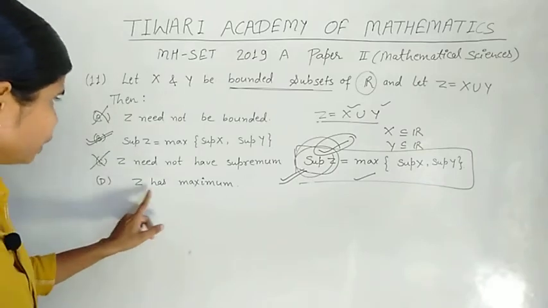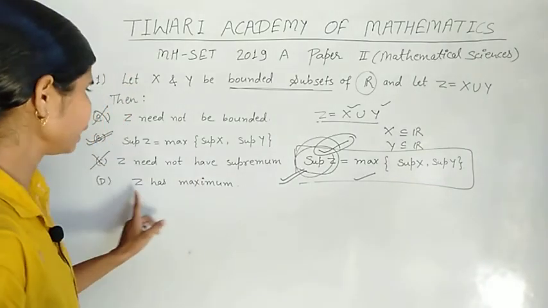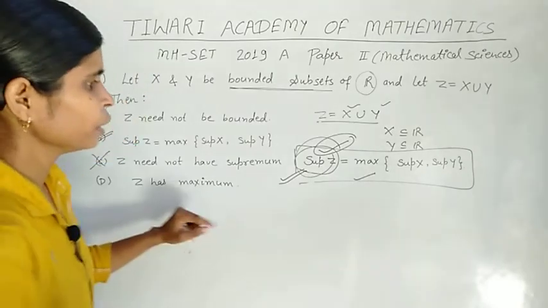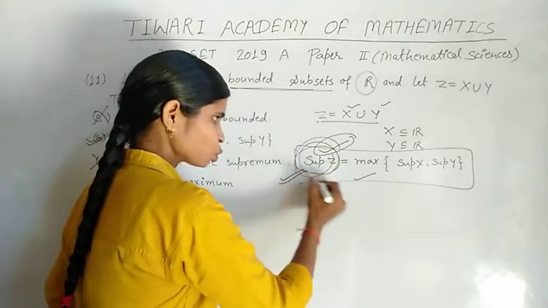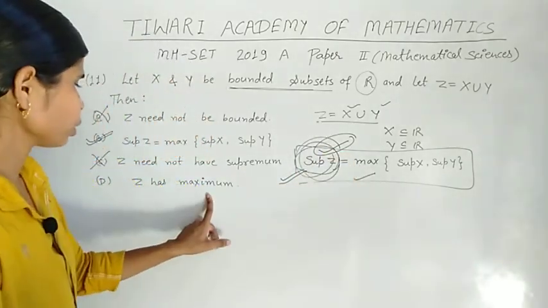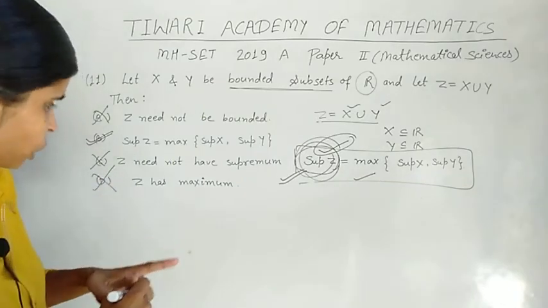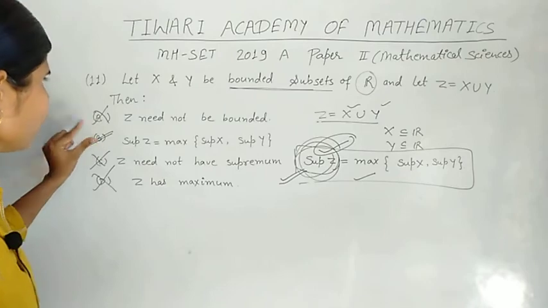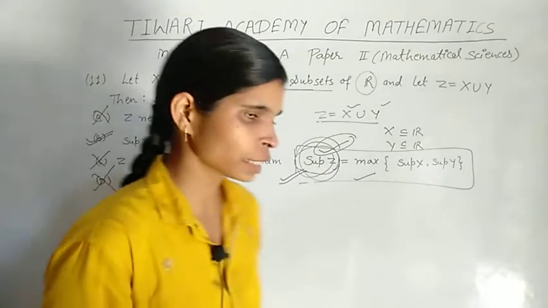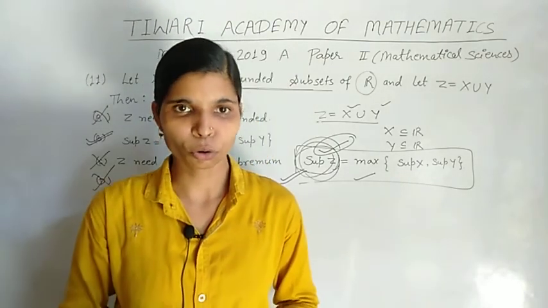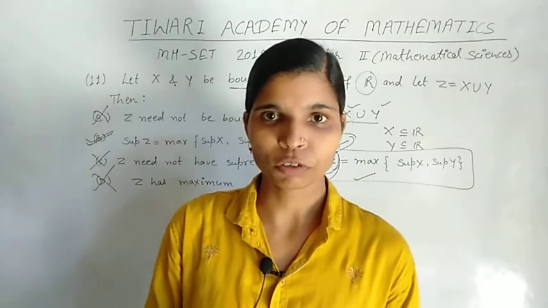Option D, Z has a maximum. It has a supremum, but D says maximum, so this is also a wrong option. Finally, option B is the true answer. A, C and D are wrong options. Okay, thank you friends for watching my video.